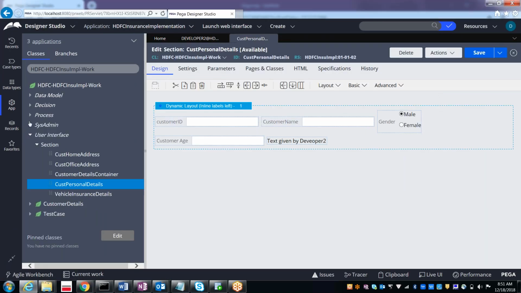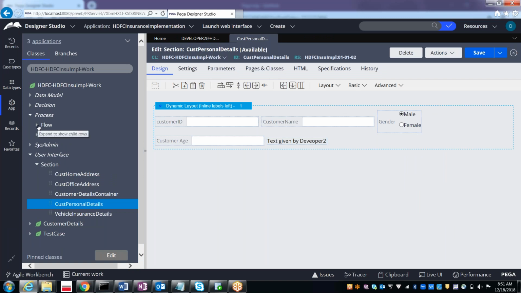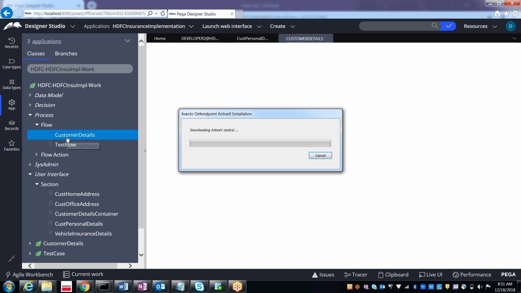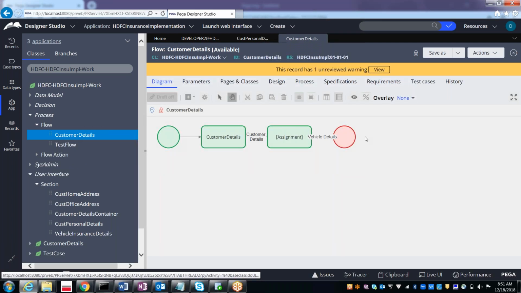So for developer 2, process flow, customer details, opened it.